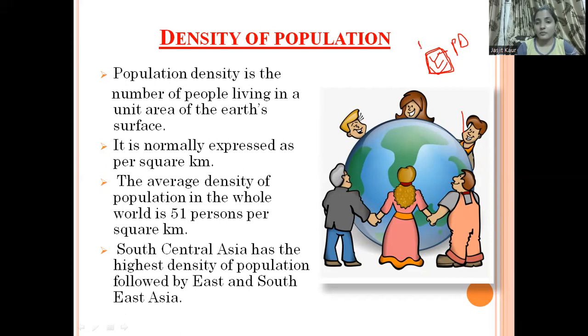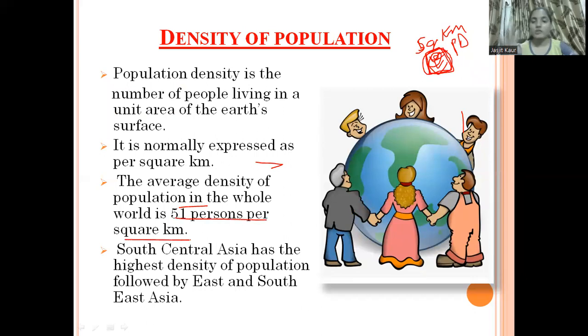The average density of the population in the whole world is 51 per square kilometer. So on average, 51 people live in one square kilometer. This is the population density of the world.